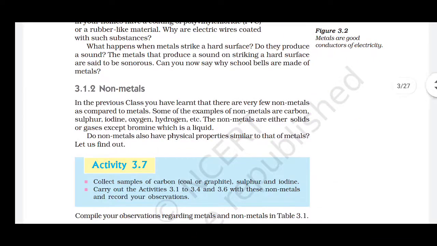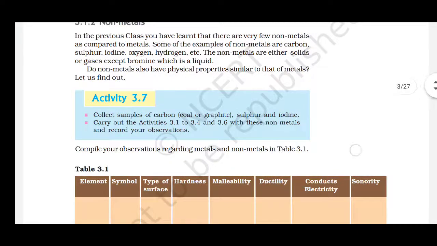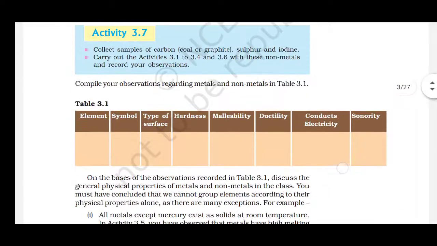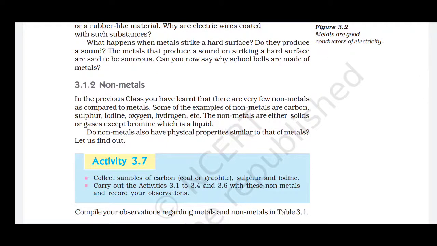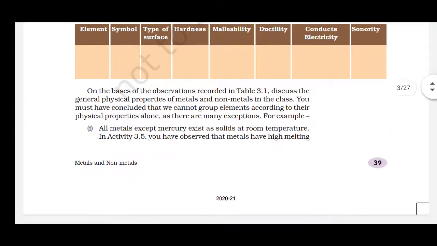Next are non-metals. Non-metals' properties are completely opposite of the metals. Metals are hard, non-metals are not so hard. Metals have almost the same physical properties, but non-metals are completely opposite. It is not so hard, not malleable, not ductile, does not conduct electricity, and is not sonorous. These are the properties of non-metals. Some examples of non-metals are given here: carbon, sulfur, iodine, oxygen, hydrogen. All these are non-metals.